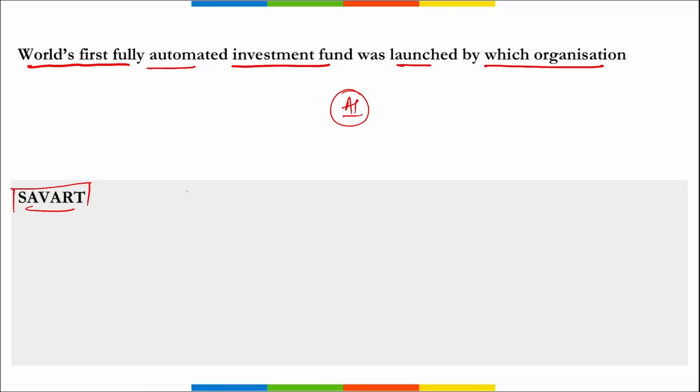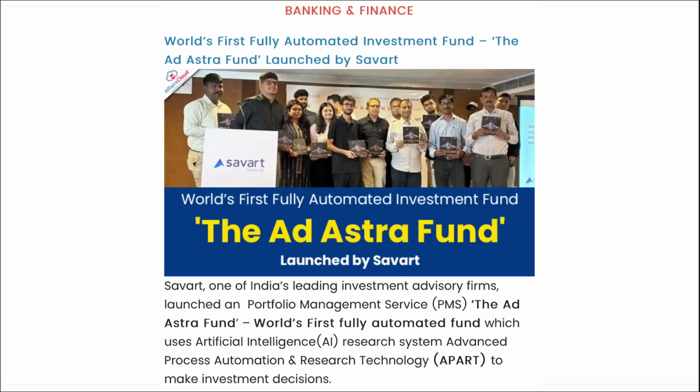They have launched a portfolio management service, that is, here you can see, that is the Ad Astra fund, the world's first fully automated fund that will be using artificial intelligence research system, advanced process automation and research technology, that is apart, to make investment decisions.